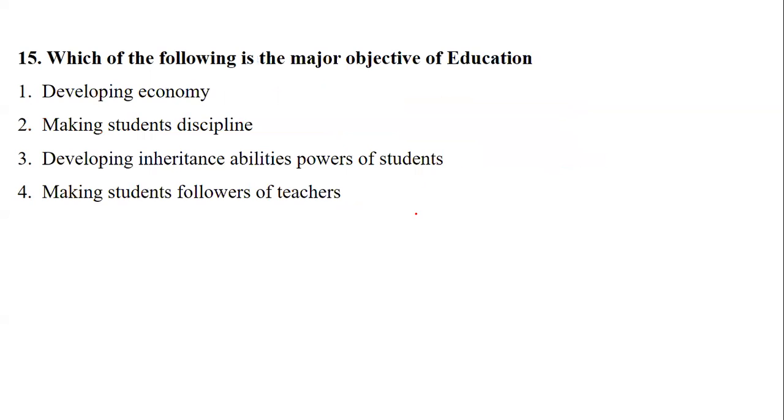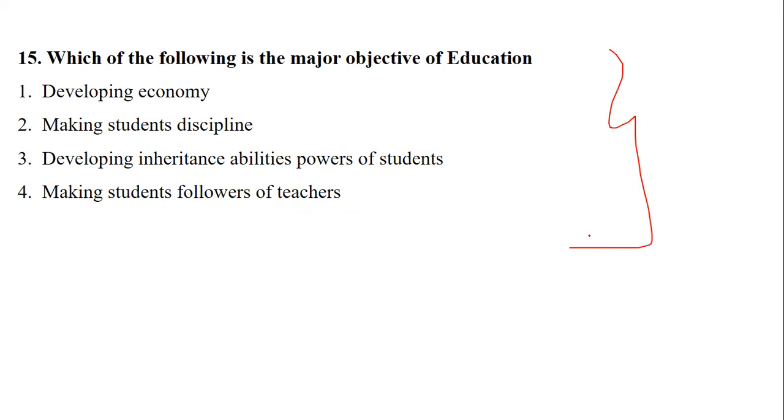Coming to question number 15 now: which of the following is a major objective of education? Developing economy, making the students disciplined, developing inheritance ability, or making the students followers of the teacher.